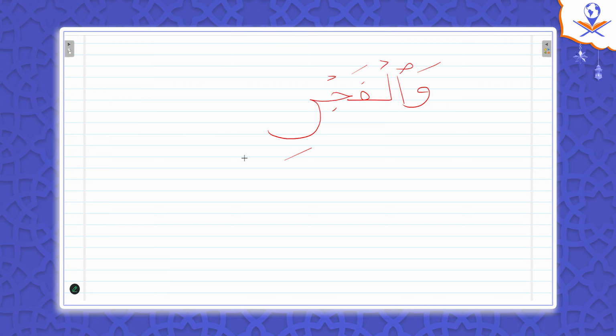Wal fajri. Fajr. والفجر. فجر. When you continue, this ra is light because of the kasra. But when we stop, this ra now has a sukoon. Heavy or light, I don't know. It's with a sukoon, so check the previous. The previous is jim, which is not ya. Jim with a sukoon, which is not ya. So if it's not ya, check the previous again. The previous has a fatha. So this fatha makes the ra heavy. You understand? So this ra is heavy because of the fatha of the fa.